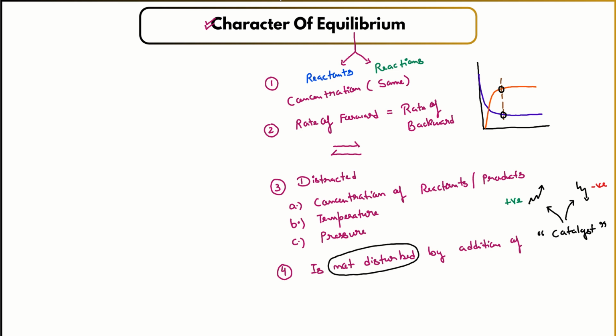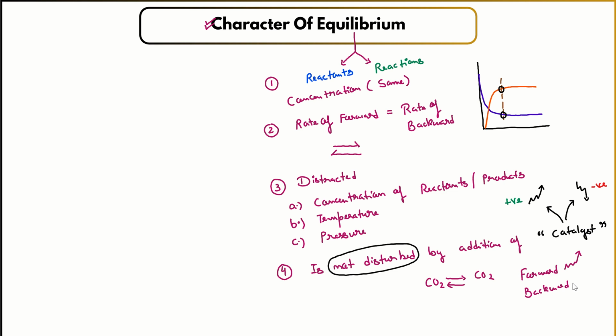I'm repeating, it will not disturb the equilibrium process, because suppose a particular reaction of CO2 is there, in, let's say, a gaseous state or aqueous state. If a particular catalyst is speeding up the forward process, then it will also increase the backward process.